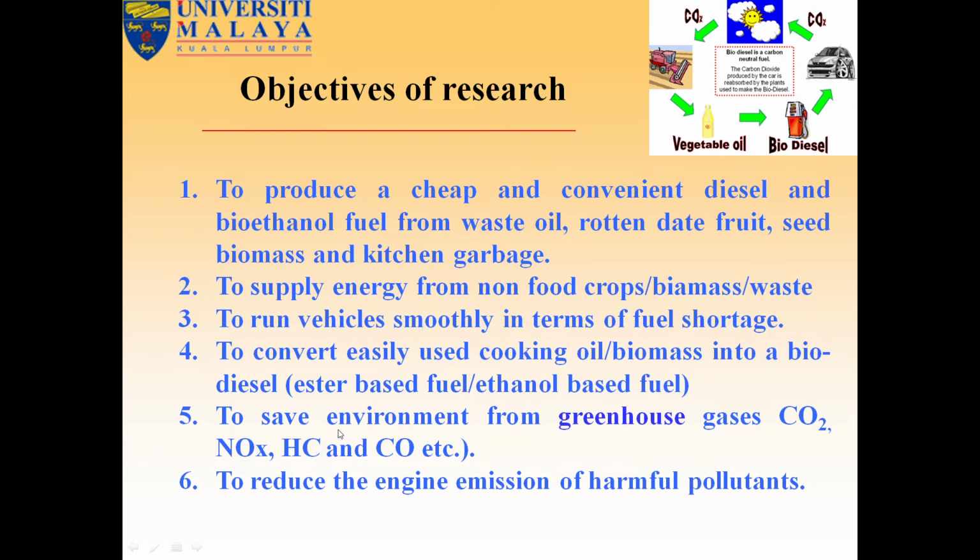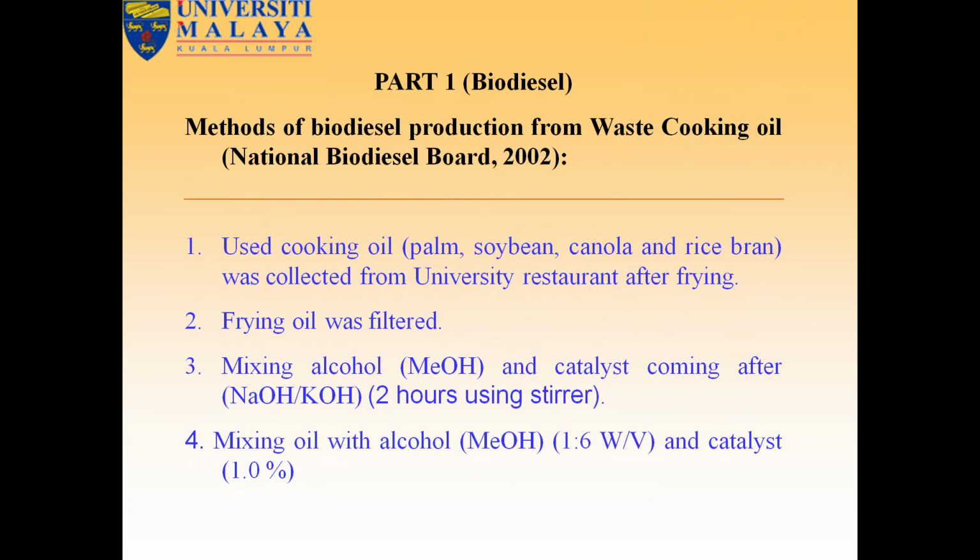Two types of fuel we can get from biomasses. One is ester-based fuel, through esterification. Ethanol-based fuel is through fermentation technology, to save the environment from greenhouse gases, carbon dioxide, carbon monoxide, nitrous oxide, hydrocarbons, and to reduce engine emissions of harmful pollutants. So these are the objectives of the research.